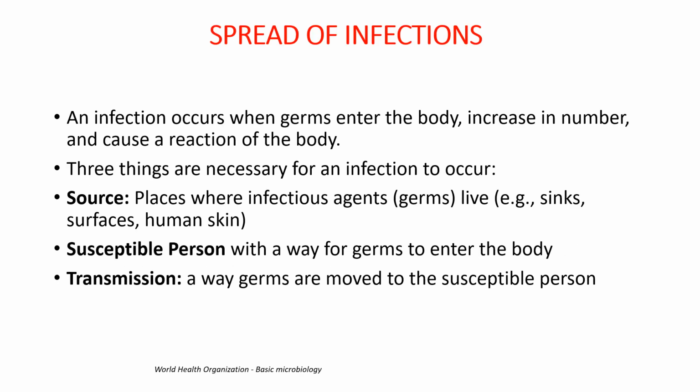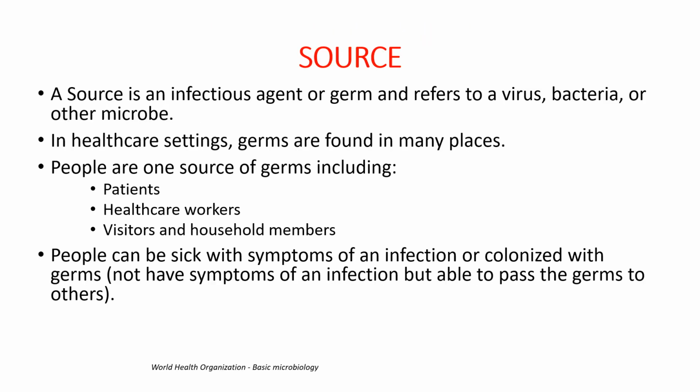Now, three things are necessary for the infection to occur. Places where the infectious agent lives, that is the surface of human skin, are necessary. That is, a source is necessary. A susceptible person is necessary, and a transmission route is necessary, from which the germs are moved. Source is an infectious agent or germ and refers to a bacteria, virus, or other microbe.